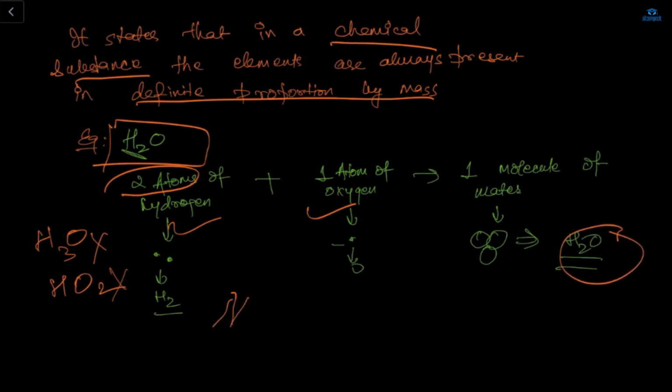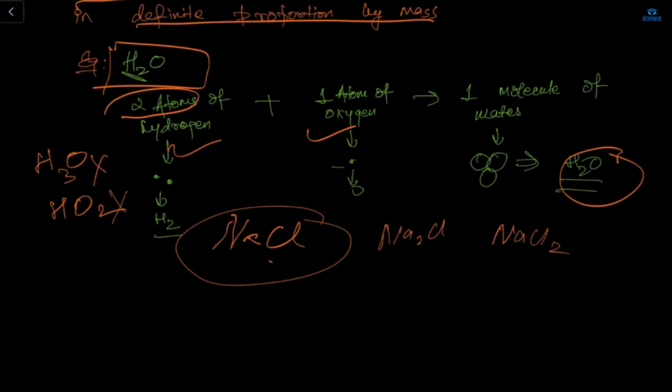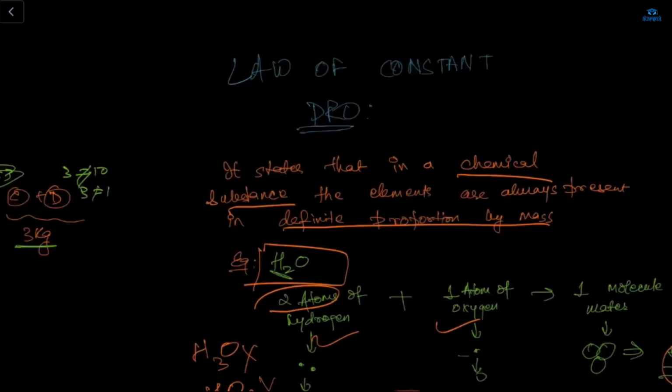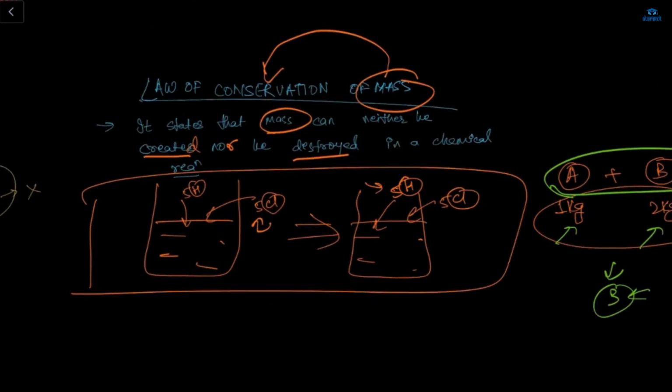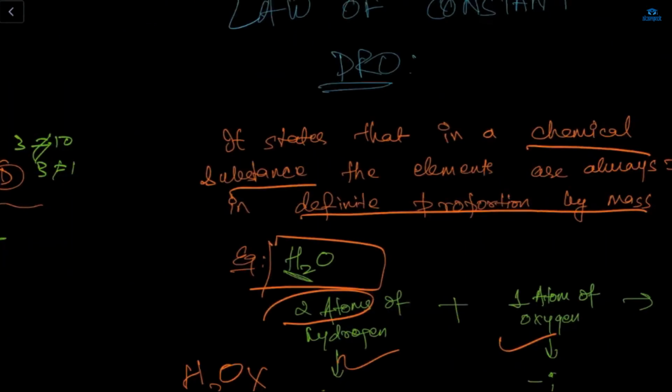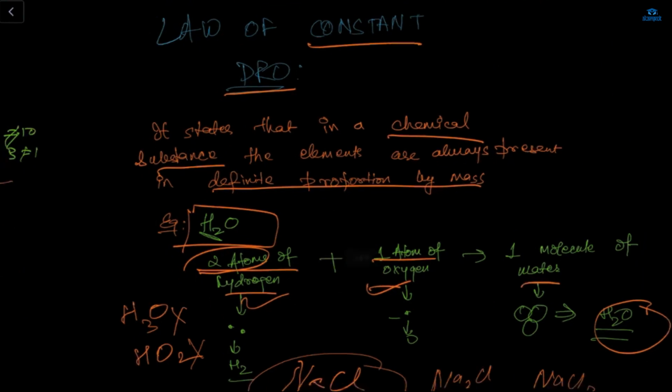For example, if I'm writing NaCl, I can't write Na2Cl or NaCl2. It should be NaCl only. It means only 1 atom of sodium and 1 atom of chlorine combine to form NaCl, or you can say salt. So the earlier law was the law of conservation of mass, meaning your mass is conserved here. Conserved in the sense that it's not increasing or decreasing. And here in the law of constant proportion, it means your atoms are constant. It's not changing. Your 2 atoms of hydrogen and 1 atom of oxygen combine to form 1 whole molecule of water, which is H2O.